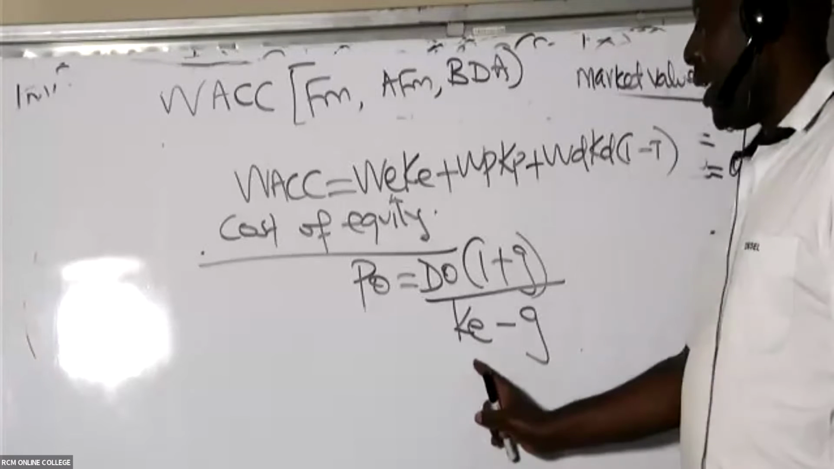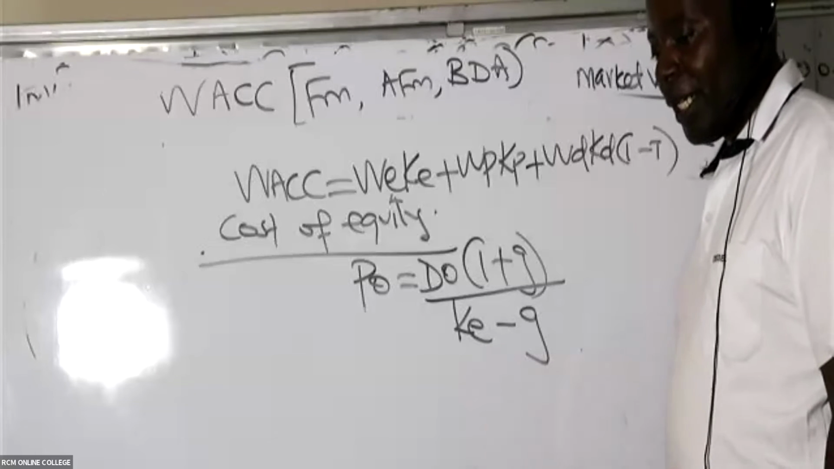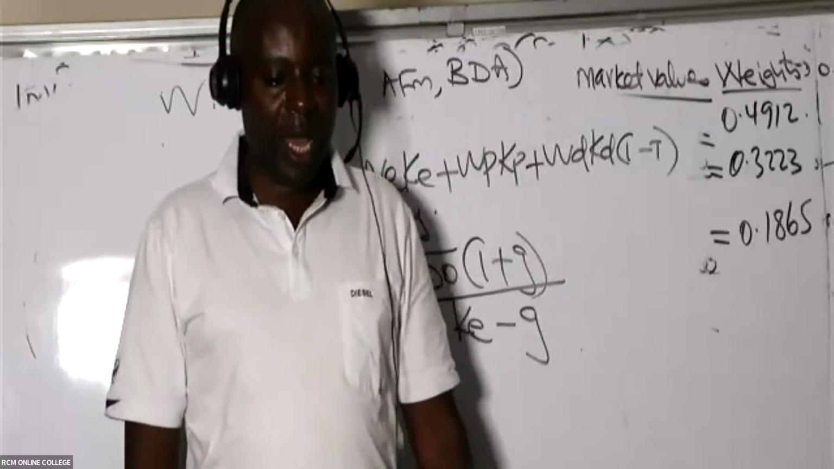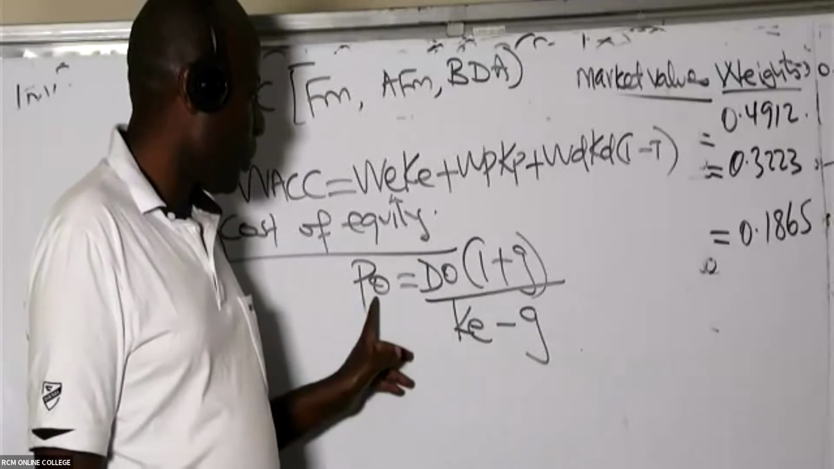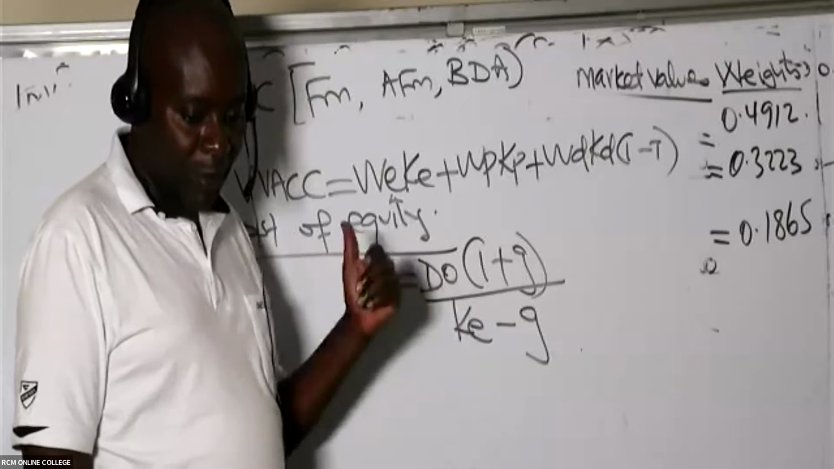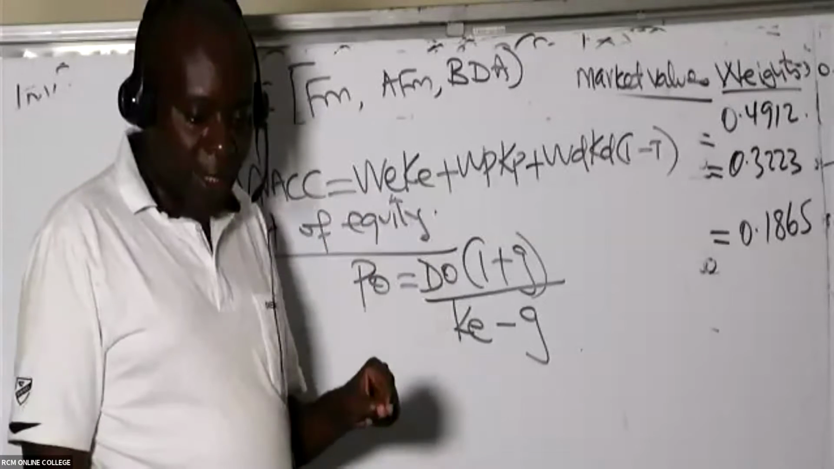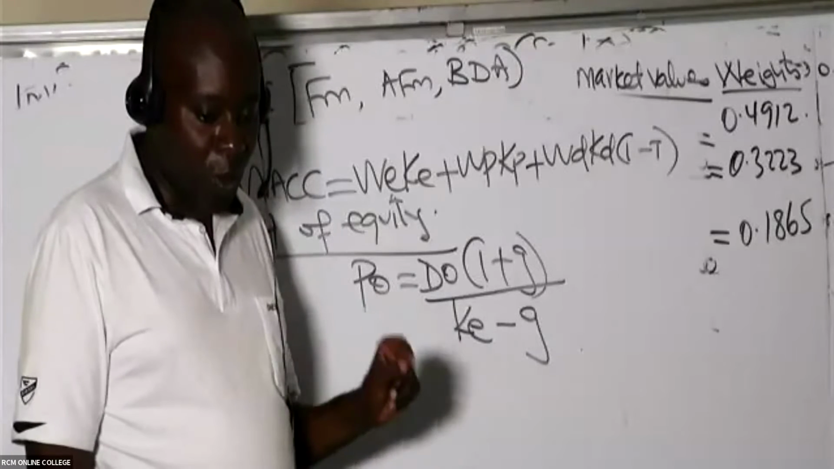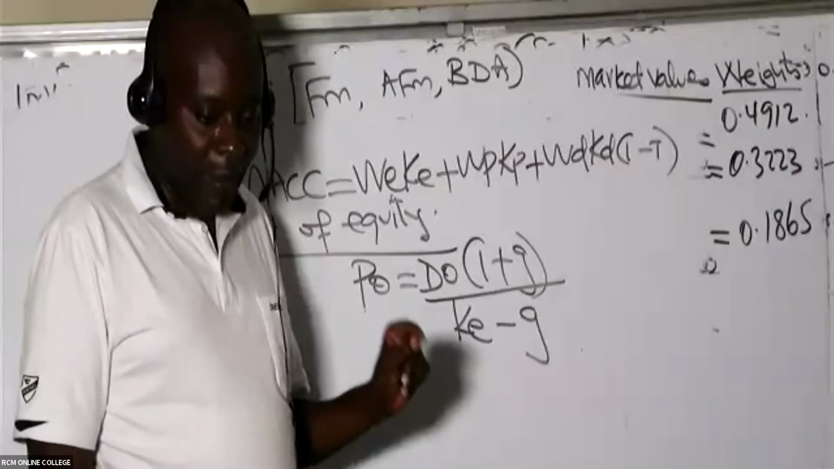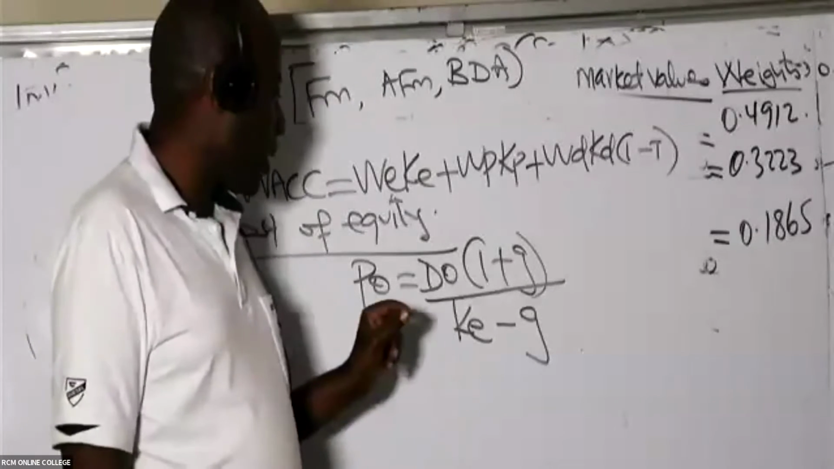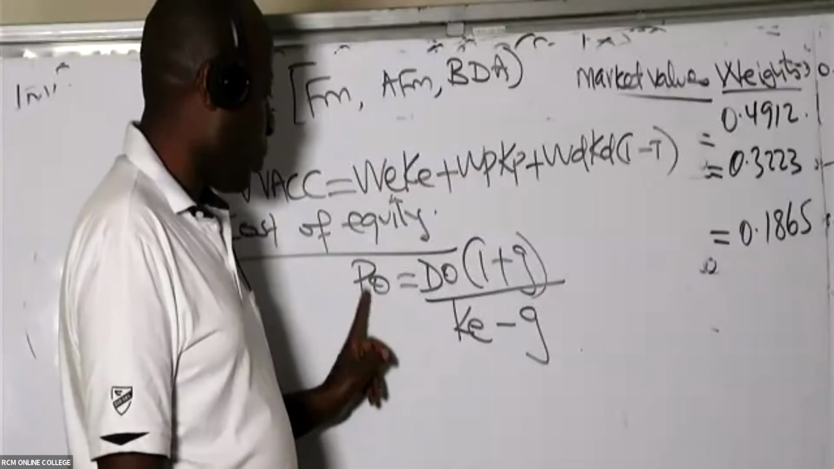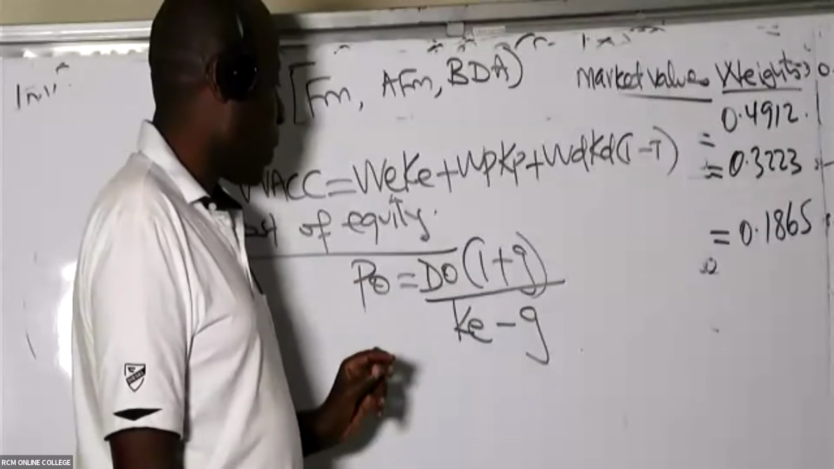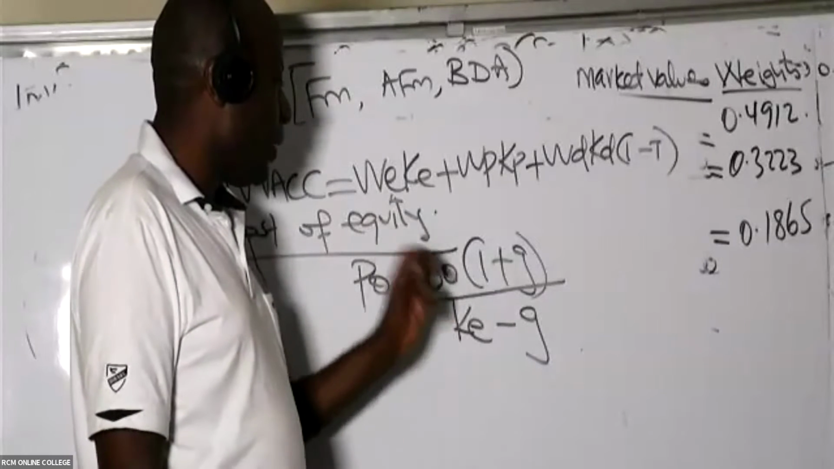And then we have this KE standing for cost of equity. Have you been able to write these terminologies here in full? Please don't write them as provincial officer. No, that is just for our memory boosting. So we have in this case, ladies and gentlemen, PO, current market price per share. DO, current dividend per share.